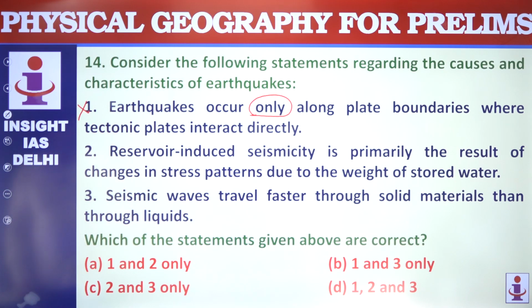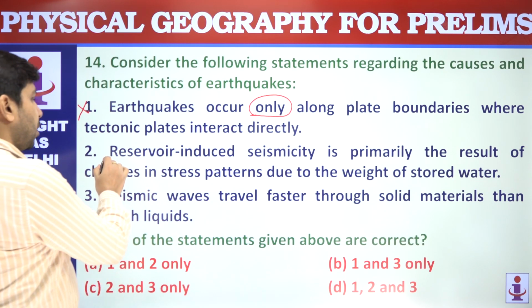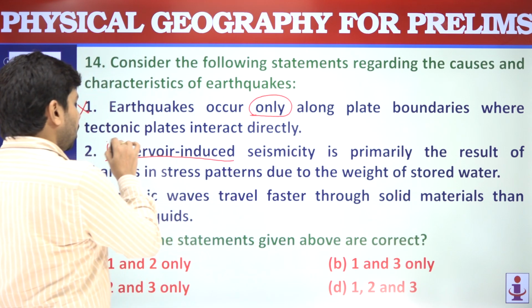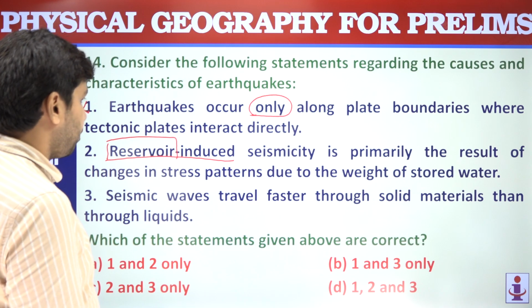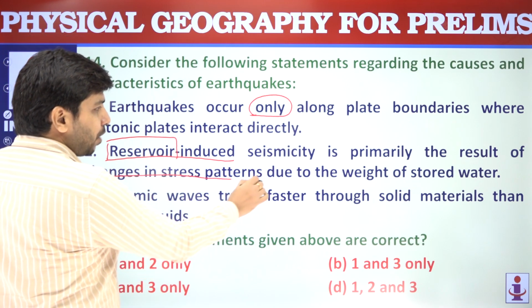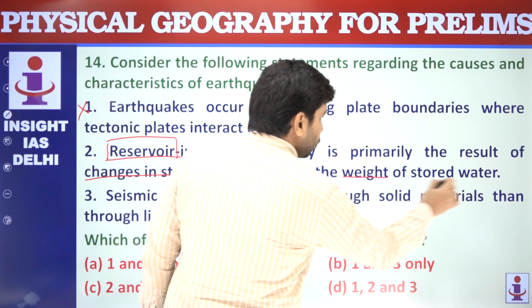Reservoir induced seismicity. Reservoir induced मतलब कहीं डैम बना हुआ है, बहुत ज़्यादा पानी जमा है, ऐसा रिजर्वायर, उसकी वजह से also earthquakes can happen because of changes in stress patterns due to weight of stored water.